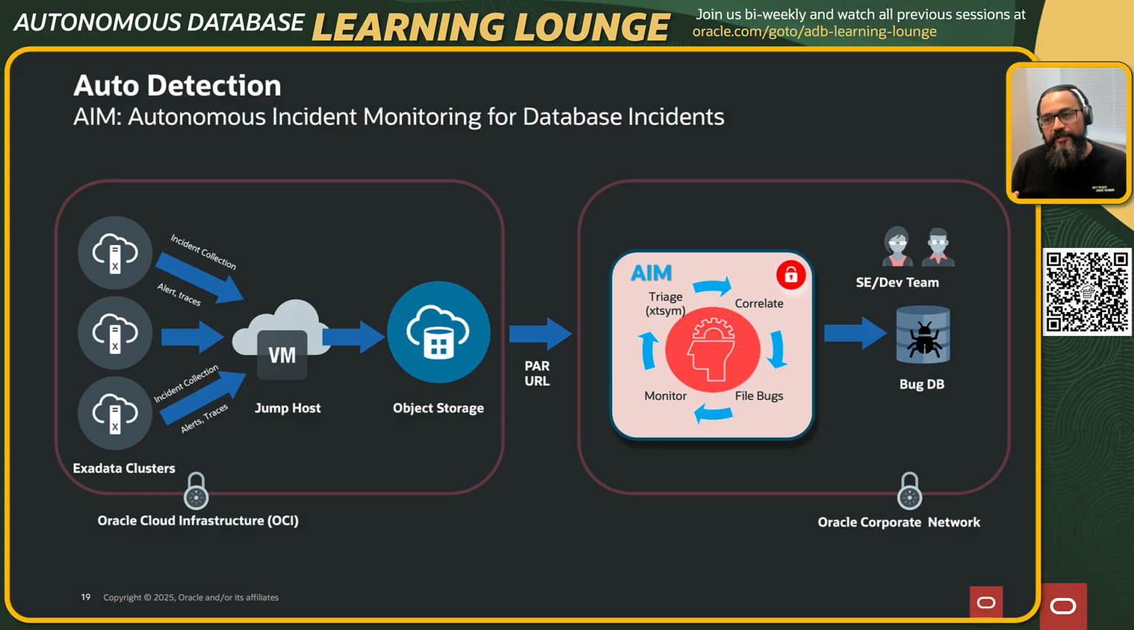AIM is a system which parses through the traces that come in. It correlates with existing defects in the database and says, this particular incident is the same as this particular issue, and this is the bug fix we potentially need to deploy to production. Or if there's a new incident, we automatically file a bug. The system runs every 60 minutes to triage all this information, either file a new bug or attach to an existing bug, and directly engages the development team.